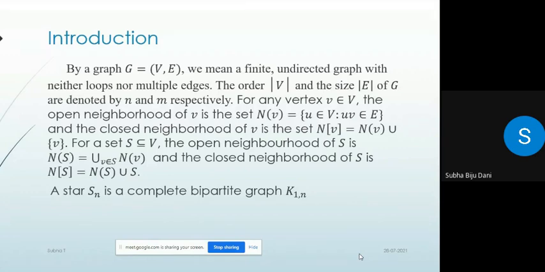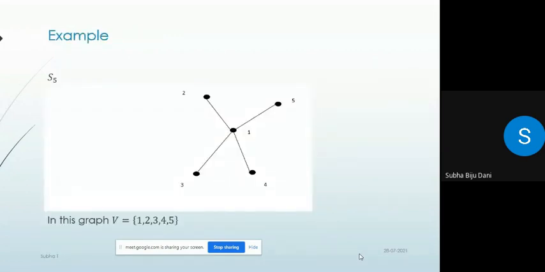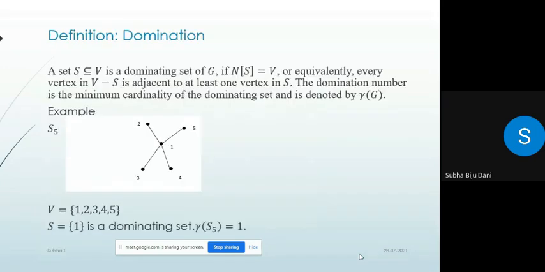For a set S contained in V, the open neighborhood of S is N(S) equal to the union of N(v) for v in S, and the closed neighborhood of S is N[S] equal to N(S) union S. A star S_n is a complete bipartite graph K_{1,n}. This is an example of a star graph. This is a complete bipartite graph K_{1,n}. This is a star graph with 5 vertices.